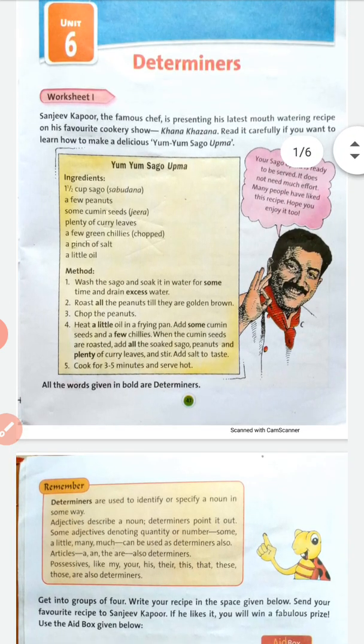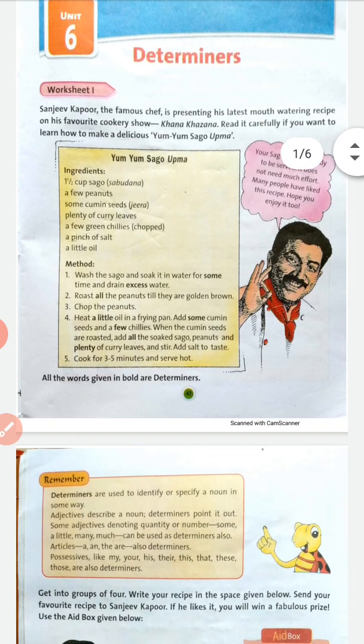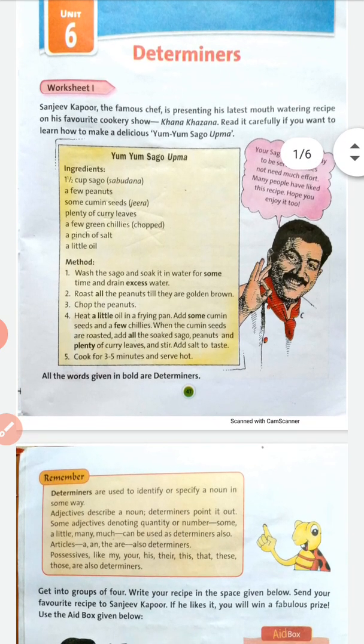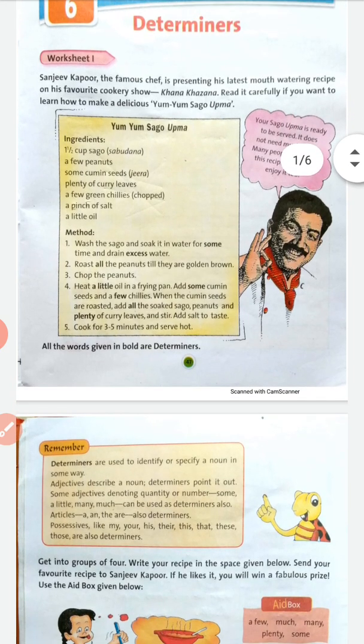Now I'd like to tell you the uses of few, some, lot, plenty. Some of them, like few and plenty, are used with countables, and little and some are used with uncountable nouns.